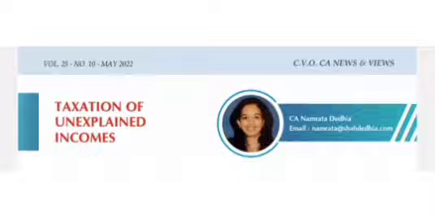In other words, penalty under Section 271AAC can be levied by the assessing officer if a. The said unexplained income is not disclosed by the taxpayer in the return of income, but is instead determined by the assessing officer during the course of any proceedings, or b. The said unexplained income is disclosed by the taxpayer in the return of income, but tax on the same has not been paid on or before the end of the previous year.